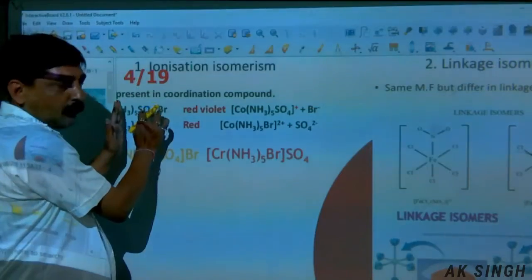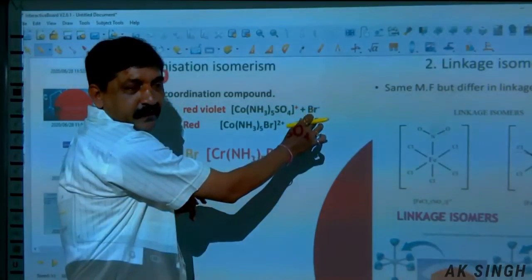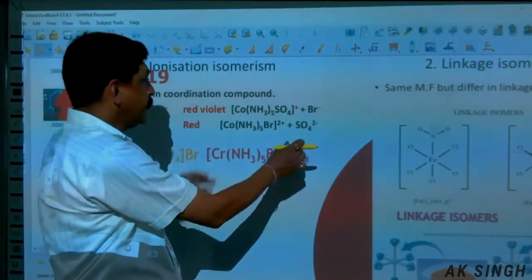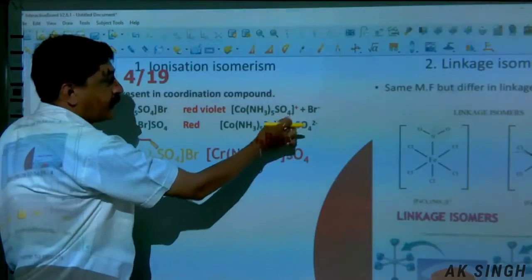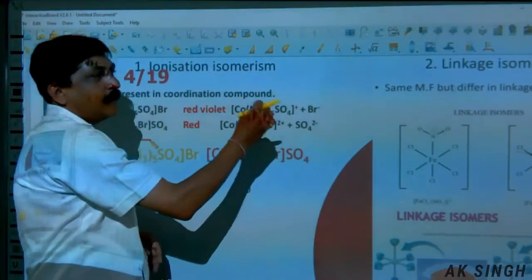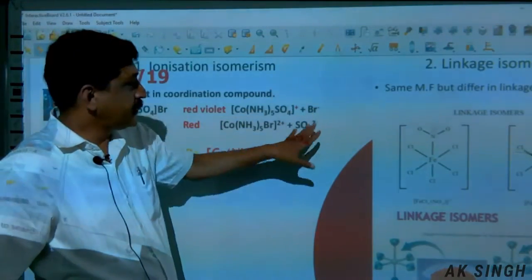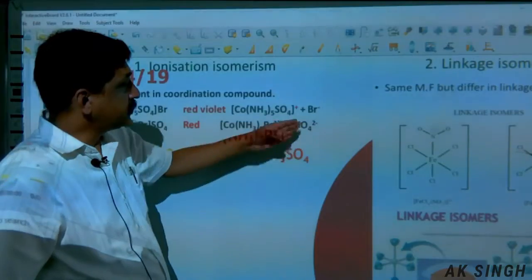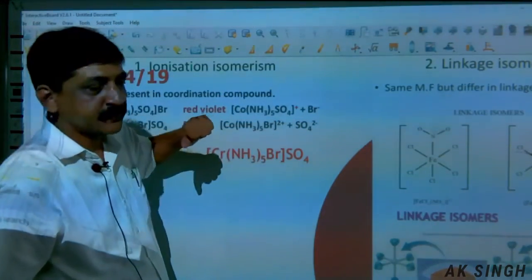This compound, when it ionizes, gives bromide ion in the ionization sphere. But in its ionization isomer, when Br comes inside and sulfate goes outside, the ion present will be sulfate. So this is the ionization isomer of this compound.